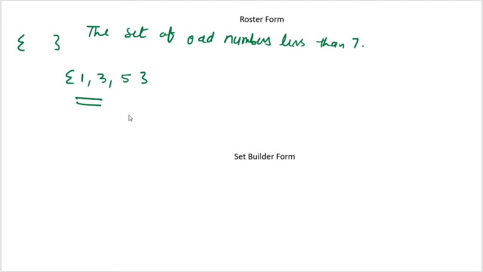Another question, like the set of all vowels of the English alphabet.